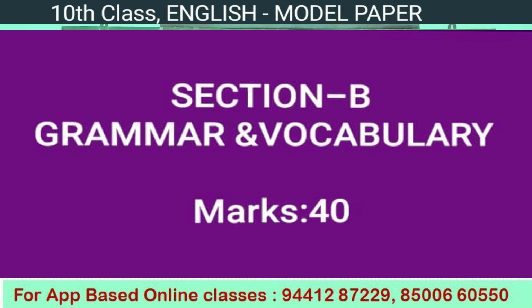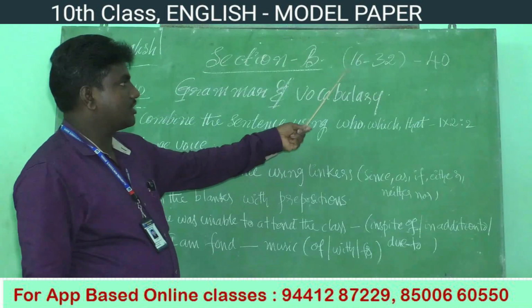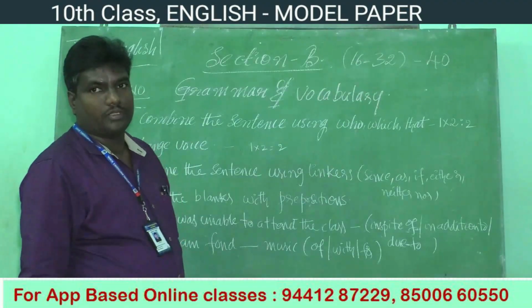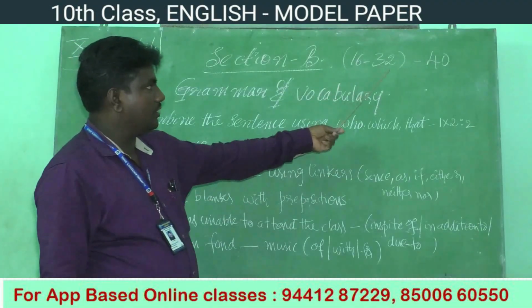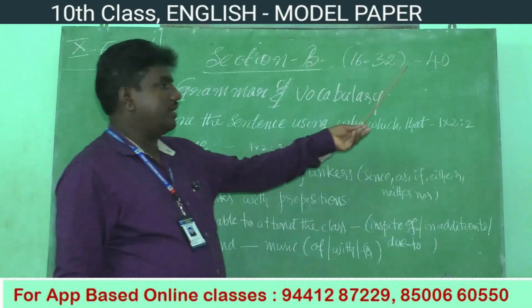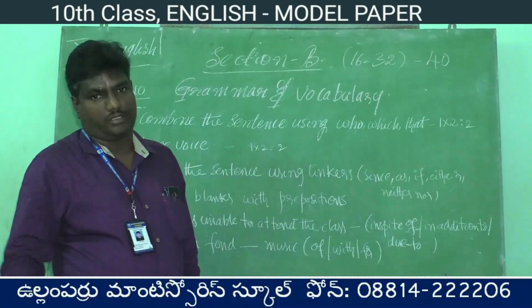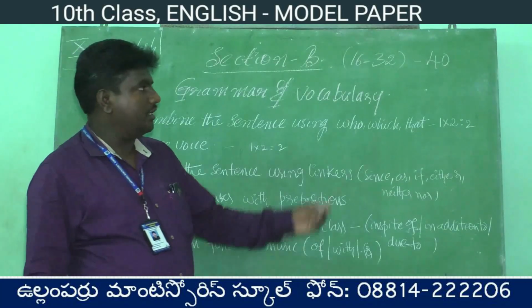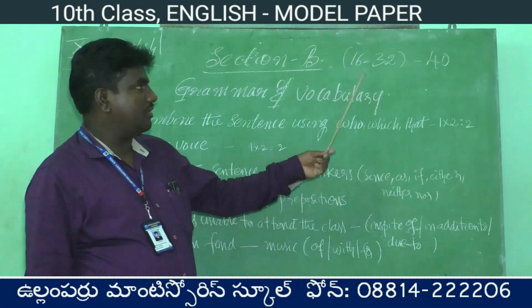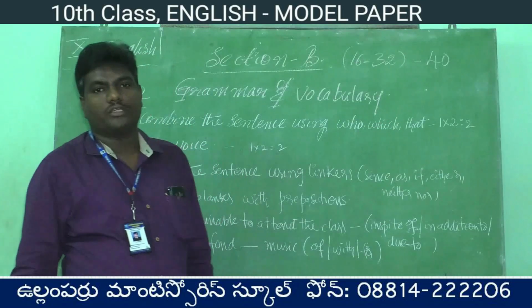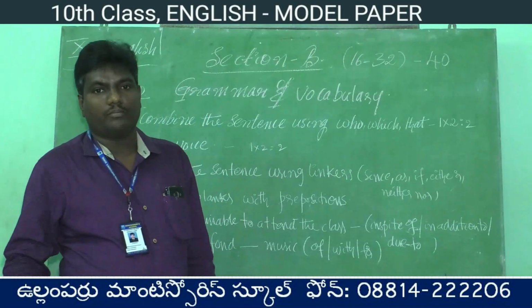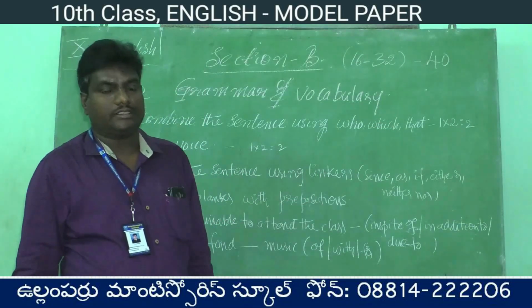Section B. What topics will be there? Section B contains grammar and vocabulary. Here, section B starts with question number 16 and goes to 32. It is a major part, and you will get more marks in this section. How many marks will you get? Totally 40 marks. This is a scoring part. This is the scoring section.